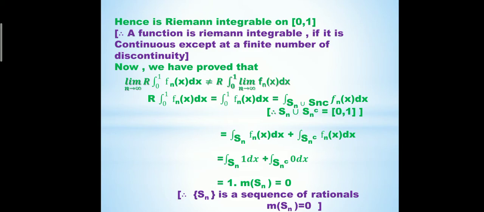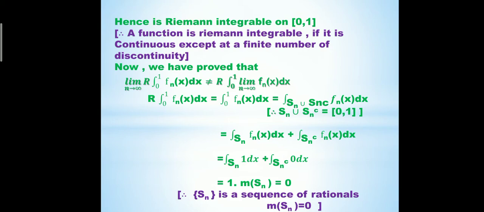And we know that the value of the function over S_n is 1 and the value of the function over S_n complement is 0. So we have 1 times the measure of S_n, and S_n is a finite set of rational numbers.